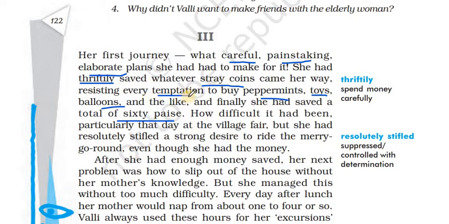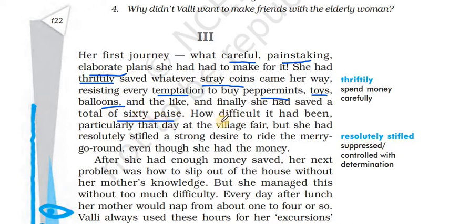Temptation refers to the urge to buy: peppermints, chocolates, toys, balloons. This is what kids of her age do, right? Whenever they get a single coin or two coins, they just go to the shop and buy chocolates or candies or balloons. But she refused to do that. She resisted her urge to buy all these and finally managed to save a total of 60 paise.